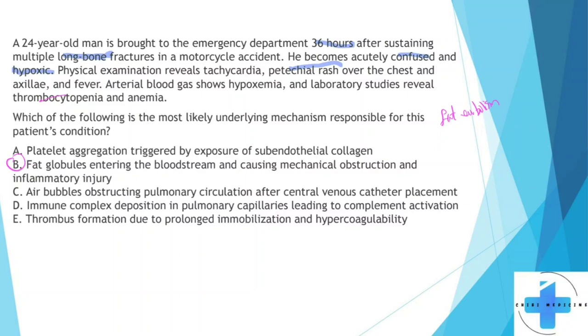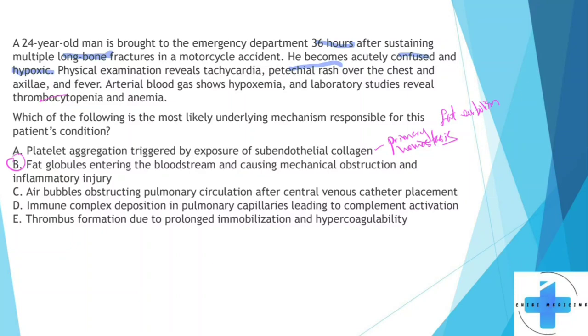Okay, now let's look at the other options. Okay, so for A, platelet aggregation triggered by exposure of subendothelial collagen. Okay, so this is related to primary hemostasis. All right, so by exposing that, or by having that endothelial damage, you've exposed the subendothelial collagen, and that will cause the aggregation.